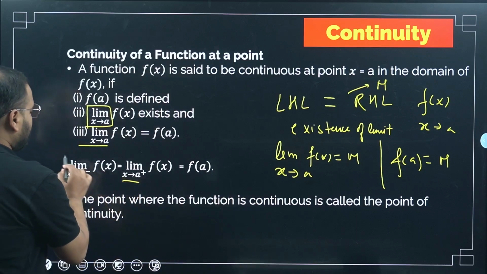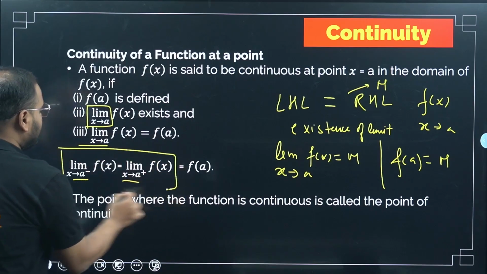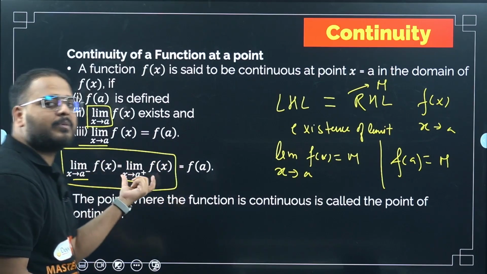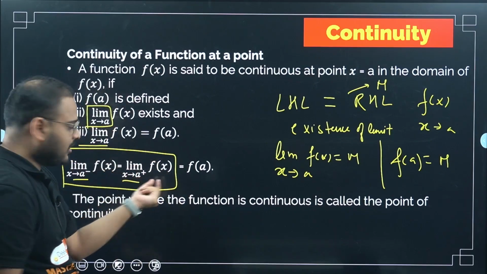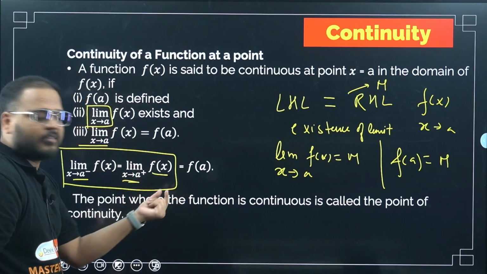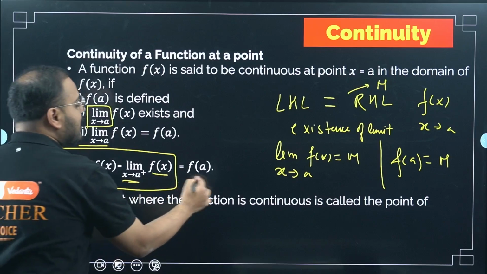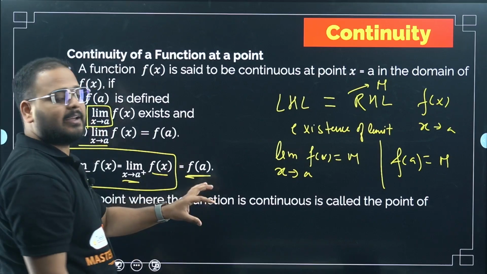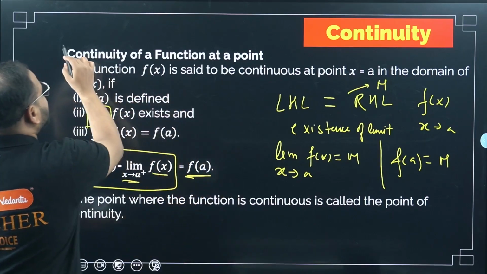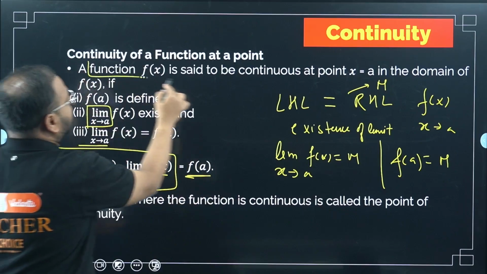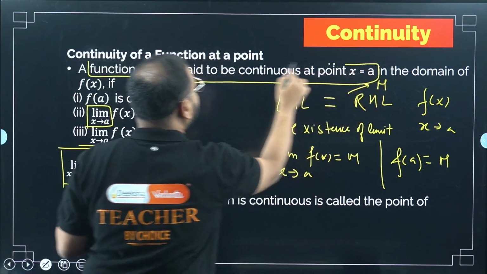If the limit, what does this mean? This means limit only, no? Left hand limit, right hand limit. So they're equal means there's a limit. So if the limit of the function f(x) at a is equal to f(a), meaning the function value at a, then I can say the function is continuous at point x equals a.